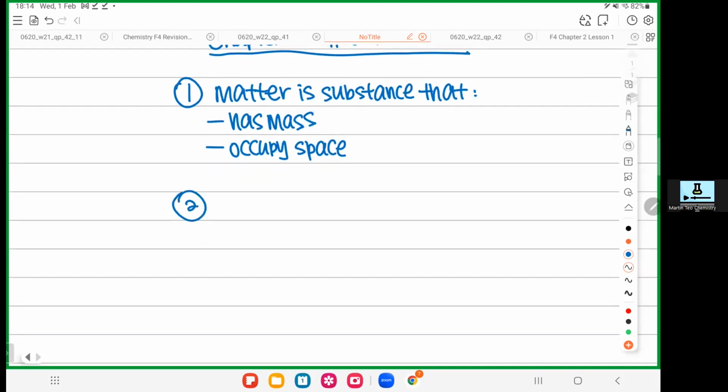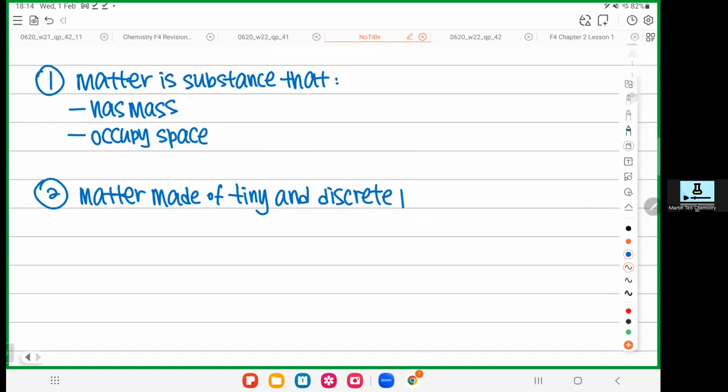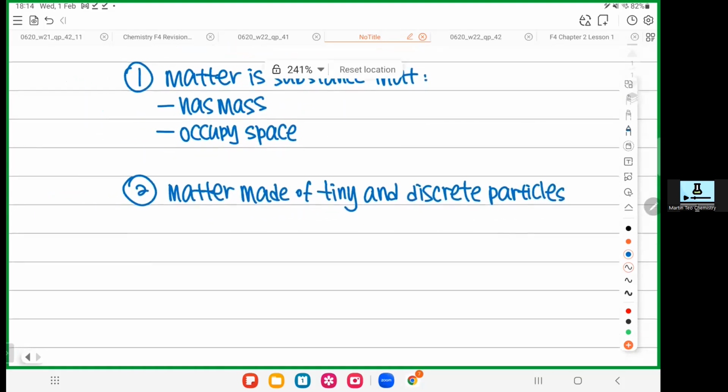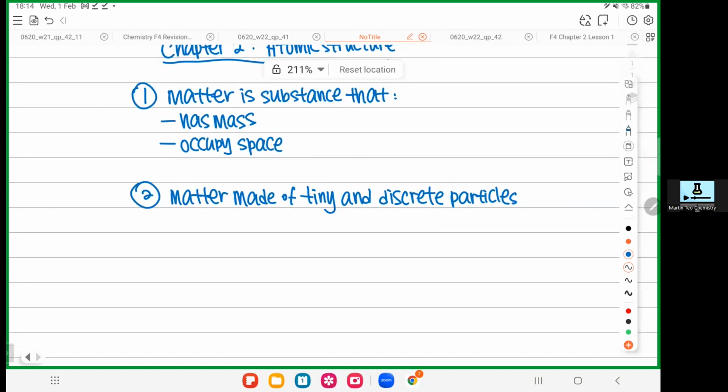Okay, the second concept that you need to learn is that all matter is made of tiny and discrete particles. So which means what? Every matter is made of something even smaller. Discrete means that it can be separated. So matter is formed by something which is smaller and can be separated.